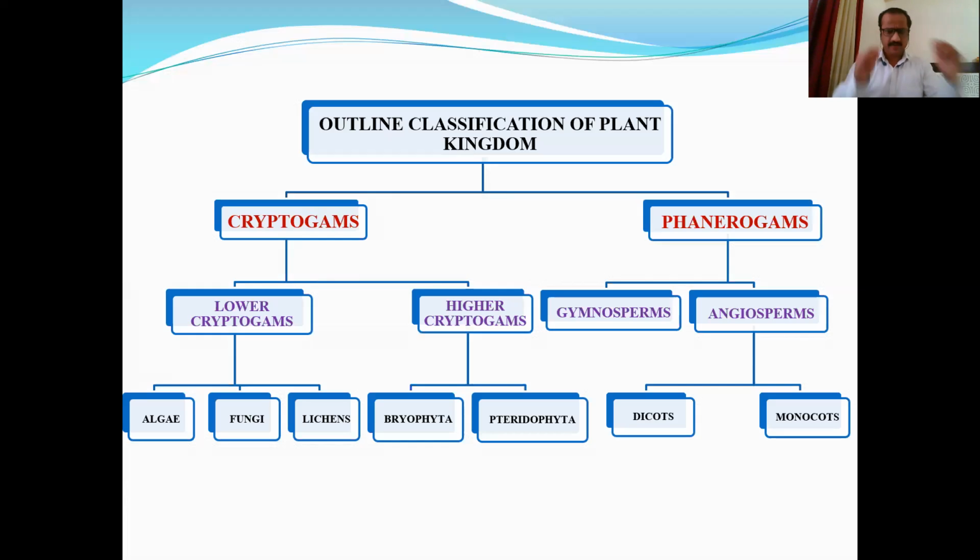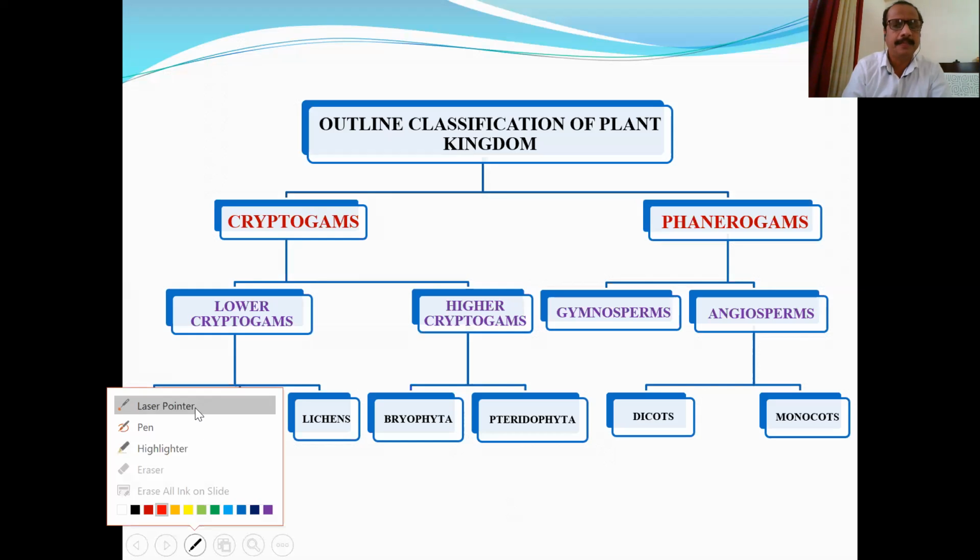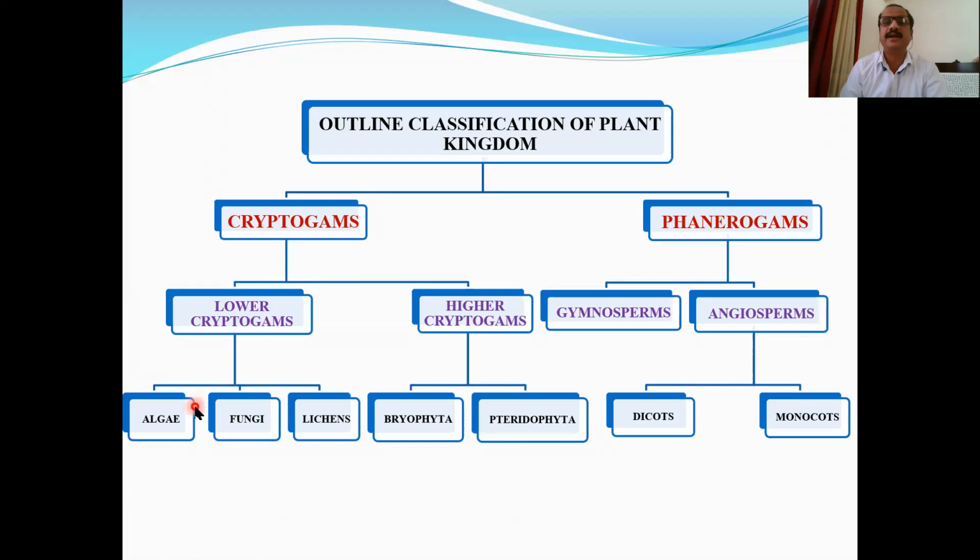Okay, we are discussing the outline classification of plant kingdom, and in that we studied the entire plant kingdom is divided into two subkingdoms or two groups by scientist Eichler: cryptogams and phanerogams. Cryptogams are non-flowering plants, seedless plants, whereas phanerogams are flowering plants or seed-bearing plants. Lower cryptogams show lower characters like a thalloid plant body. Then sex organs are always unicellular.